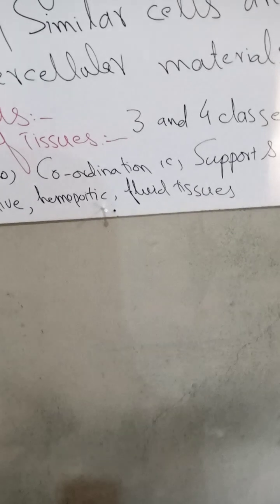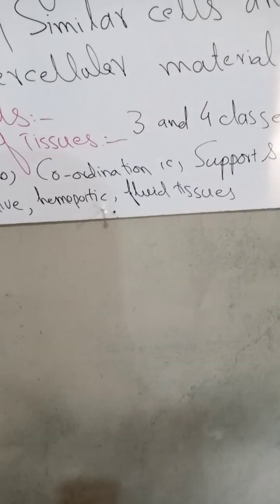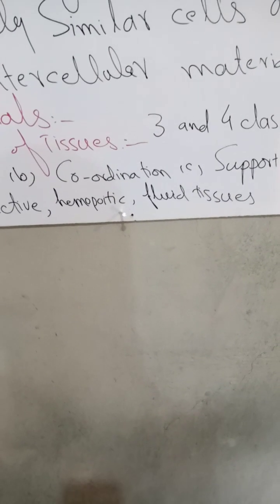And hemopoietic tissues are those tissues which help in RBC formation or blood formation. So these tissues form the fourth class of the tissues.